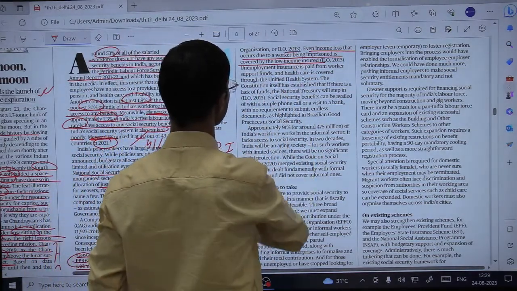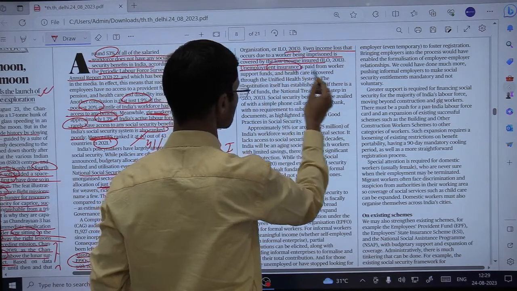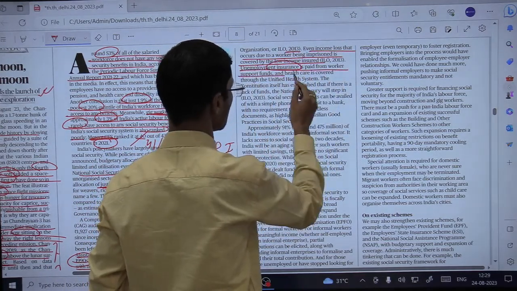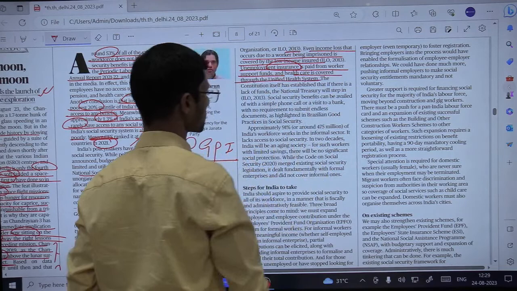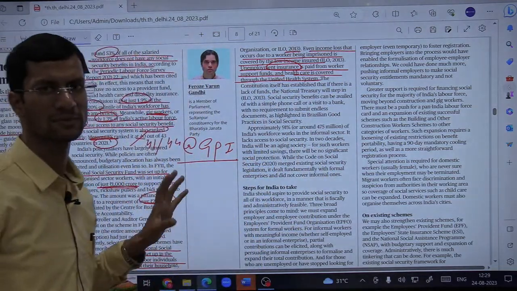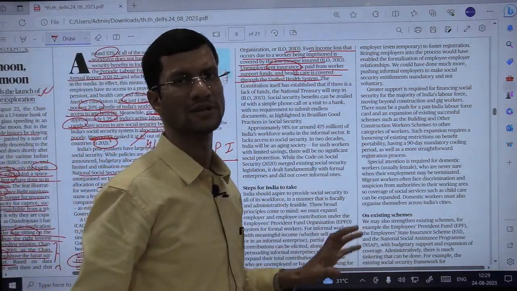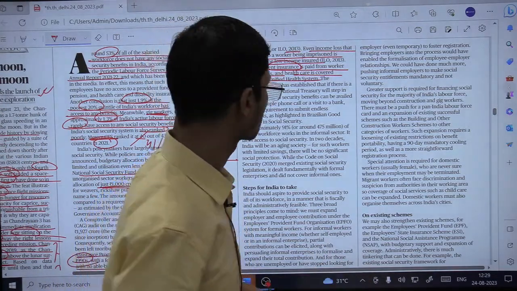It is a scheme of 2013. Unemployment insurance is paid from worker support funds, and healthcare is covered through the unified health system. So everything you can see has been covered under the Brazilian general social security scheme.